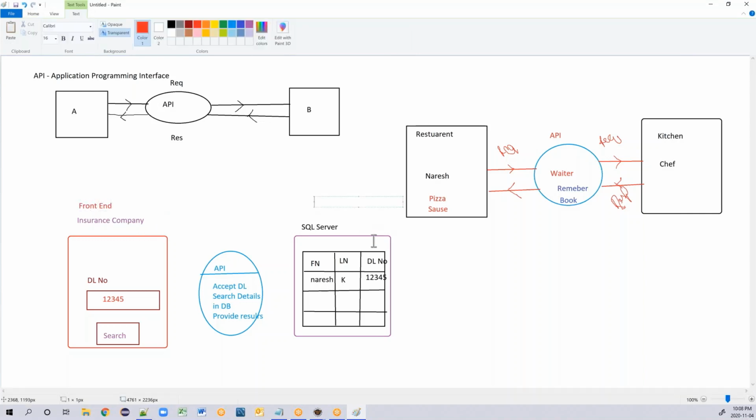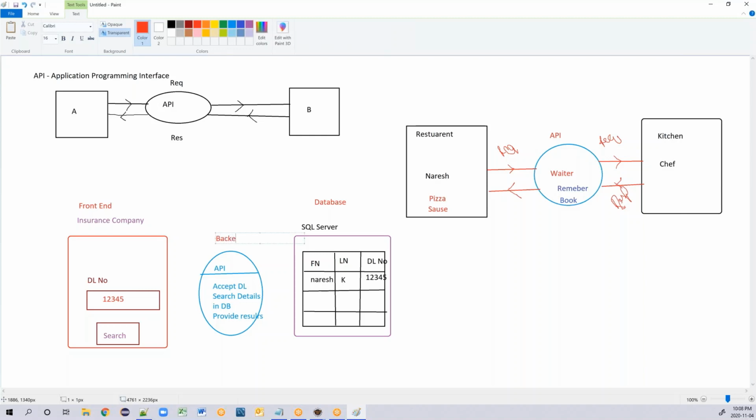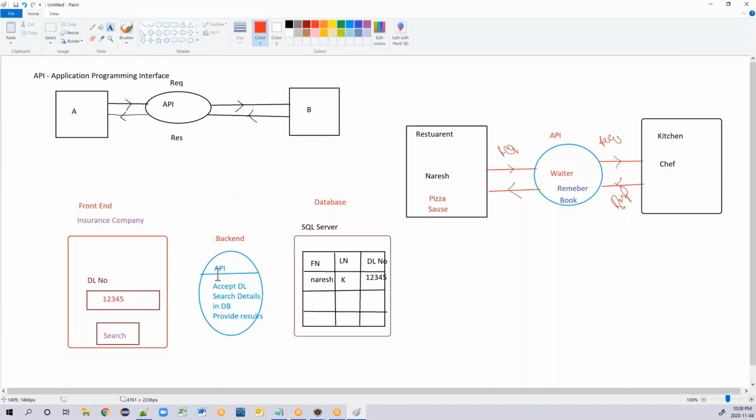And this is called the database. And this is your API sitting on the back end. You cannot see those APIs. Okay, so they will be hidden, and there will be some code written, and they will just give you the details of the API. So your front end will send a request to the API.